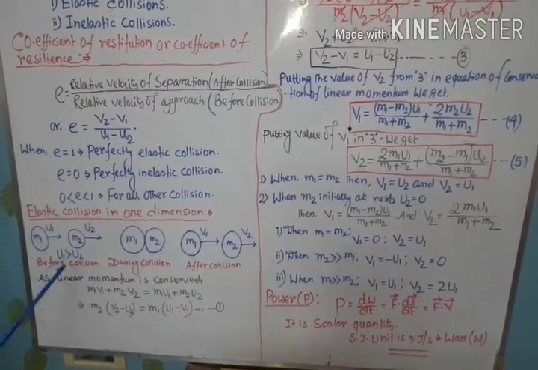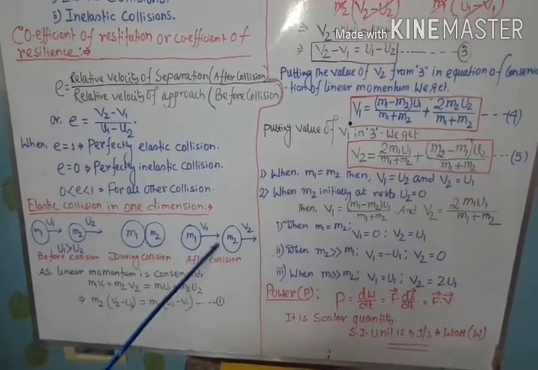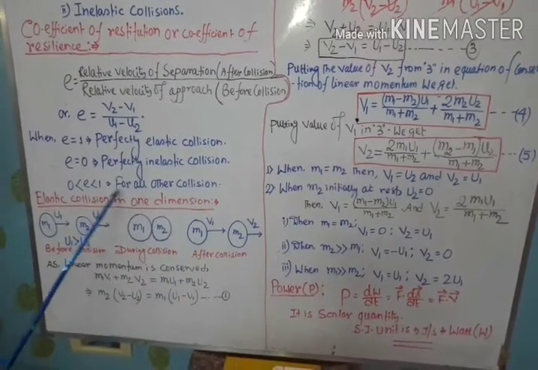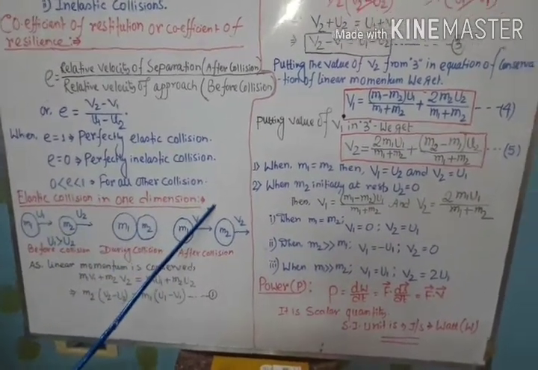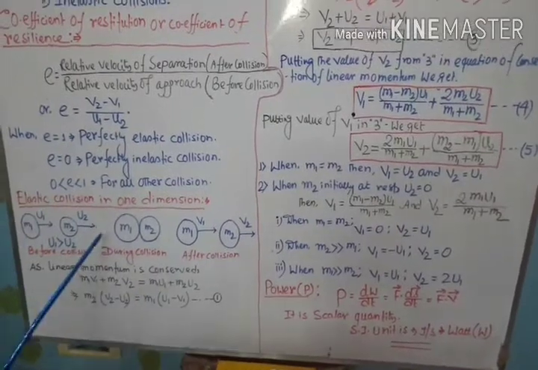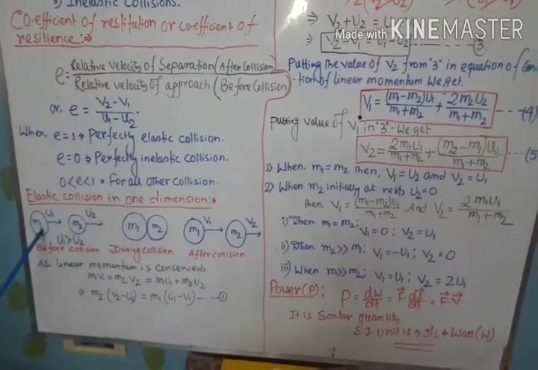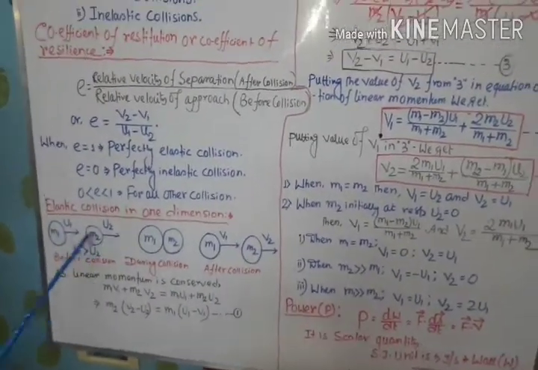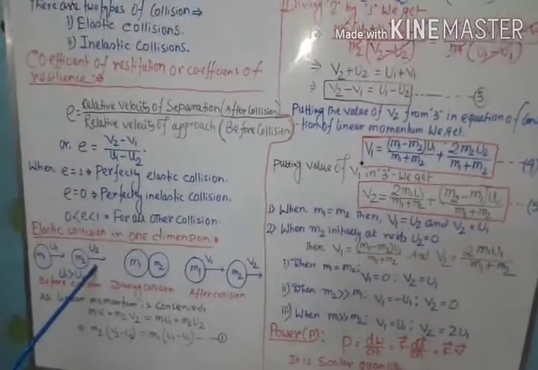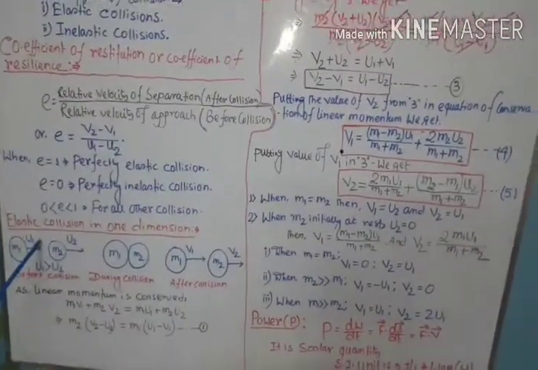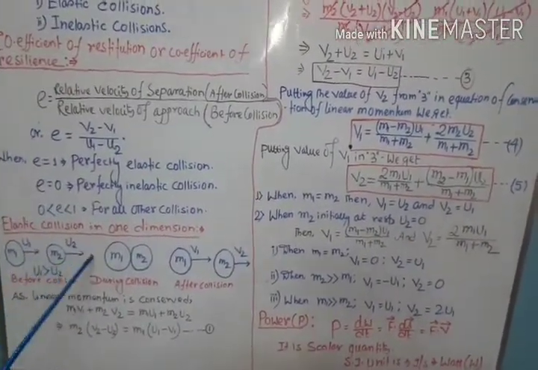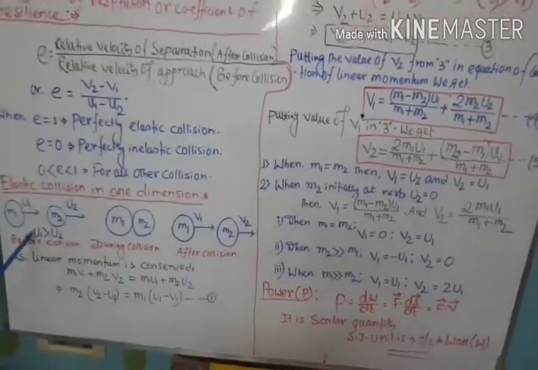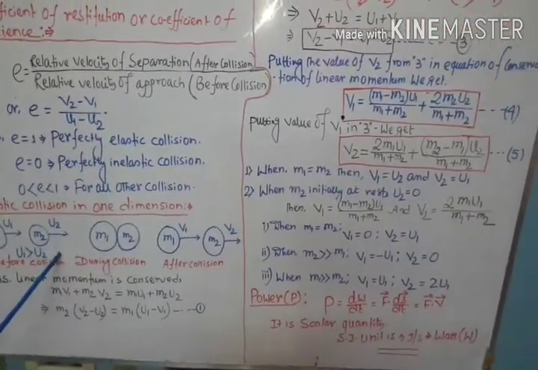Now see, this is the diagram showing the elastic collision in one dimension. Here we consider two objects of mass m1 and m2 moving with velocities u1 and u2 along the same straight line, where u1 is greater than u2.